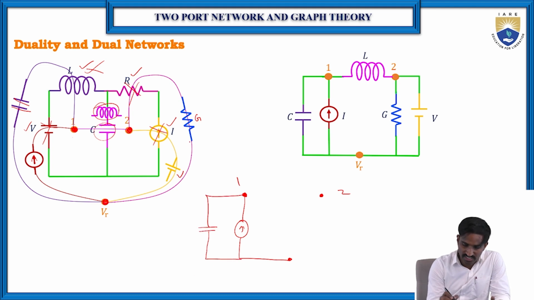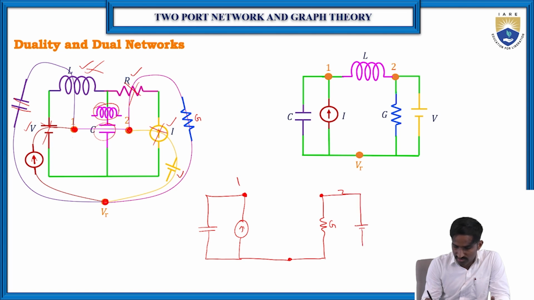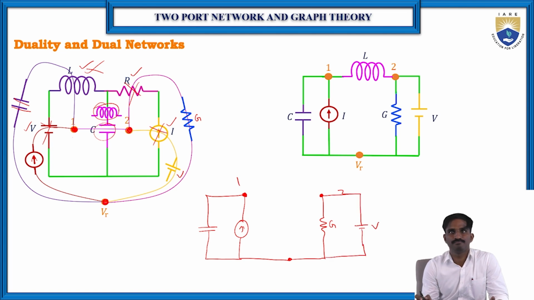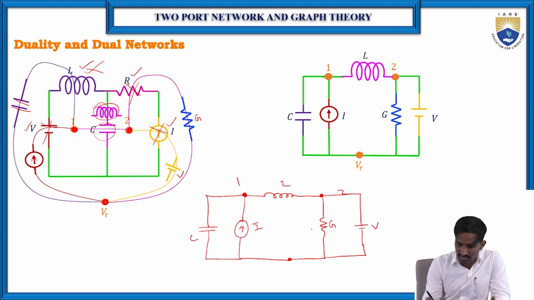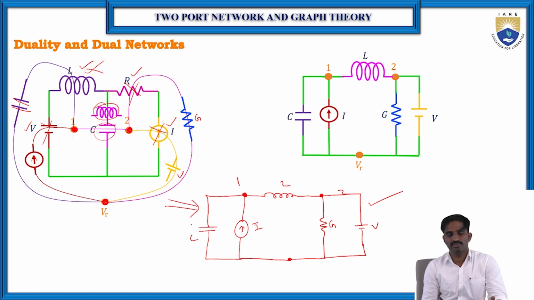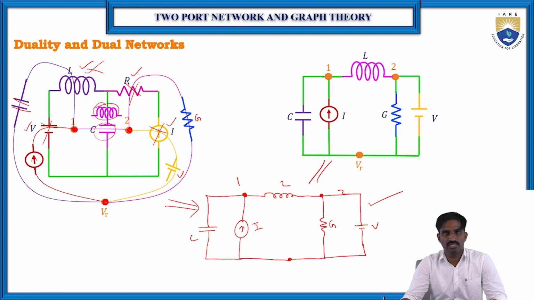And for the second circuit, again the same way. One is the susceptance G, another one is the voltage source, because the current source is replaced with the voltage source V. Then in between 1 and 2, the capacitor is replaced with an inductor, so here we have an inductor. So this is L, I, C, G, V. Now this is the dual of this particular network. This is how we should apply the concept of duality.